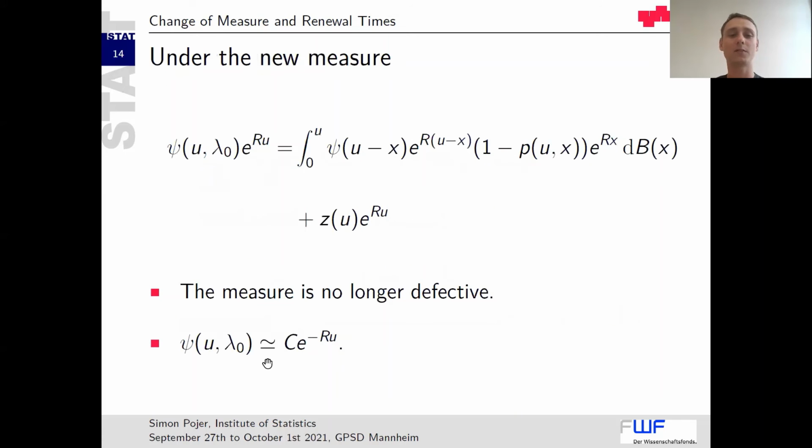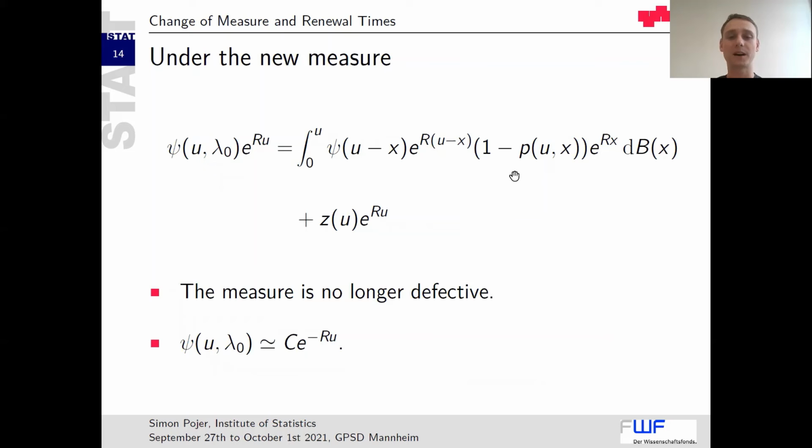And we derive the following equation. Due to the change of measure, we get this additional term here, which is somehow natural. This occurs in every model I know. We can state the following equation, that the ruin probability times this function behaves this way.